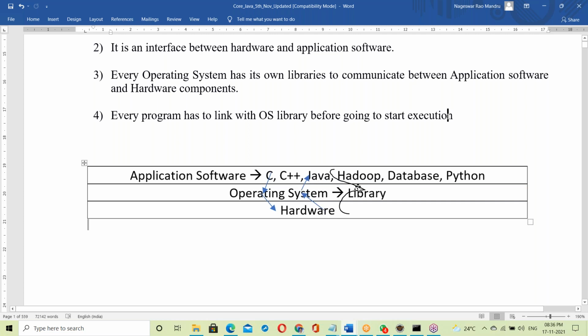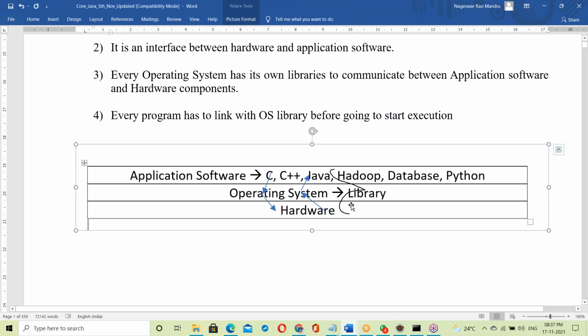Next, linking. What's the purpose of linking with the OS library? That is exactly our topic. Java is a platform independent language, and that is actually our topic. Before that, we are discussing the prerequisites. We will discuss the actual topic later.